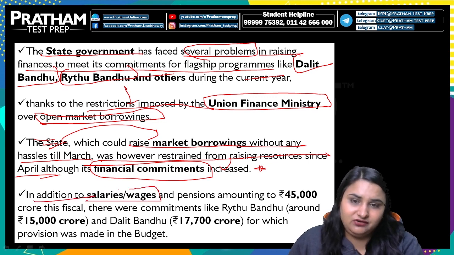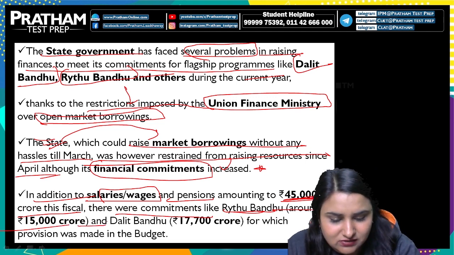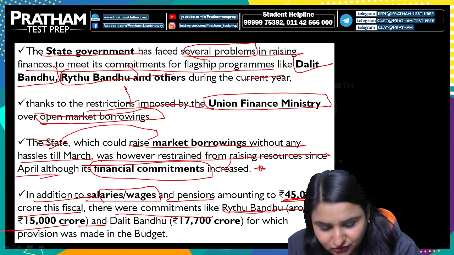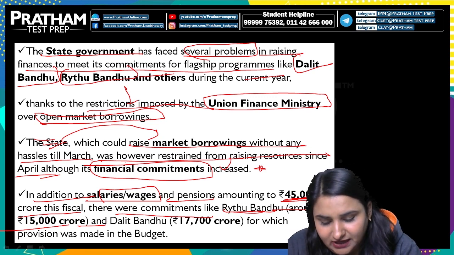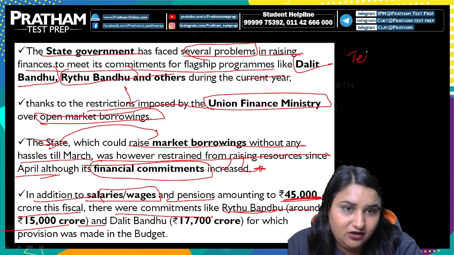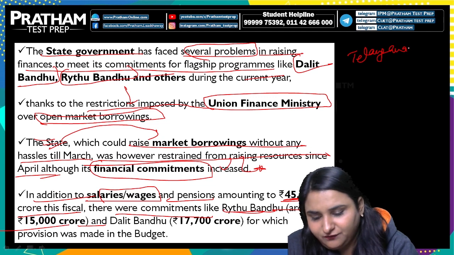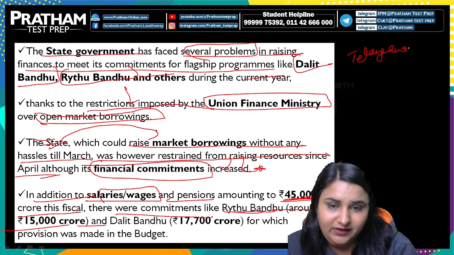And in addition to the salaries, wages and pensions amounting to 45,000 crore this fiscal year, there were commitments like Raitu Bandhu and Dalit Bandhu, the amount of which was 15,000 crore. And if we talk about Dalit Bandhu, you should remember that here we are talking again and again about the state government. Which state are we talking about? We are talking about Telangana, which has mainly focused on its Raitu Bandhu and Dalit Bandhu.